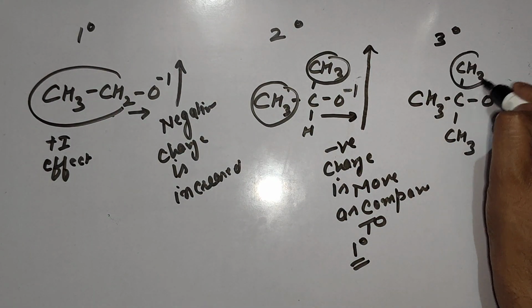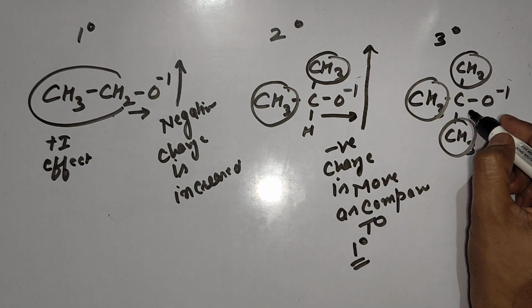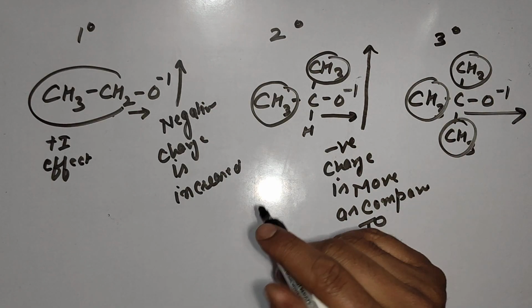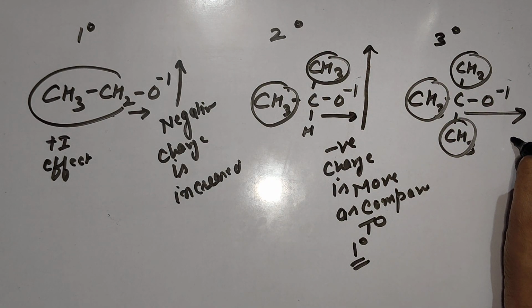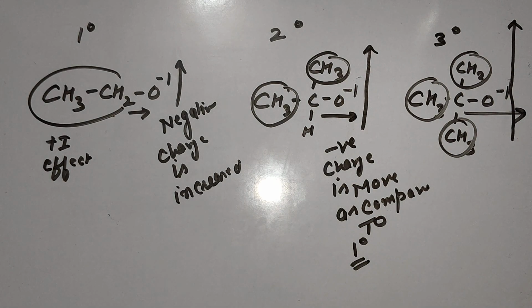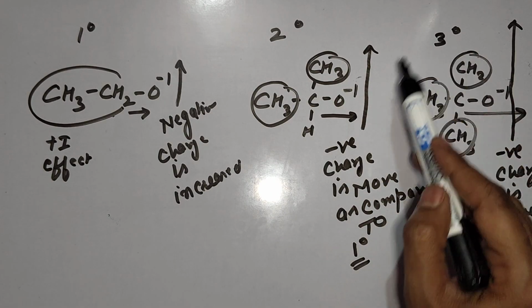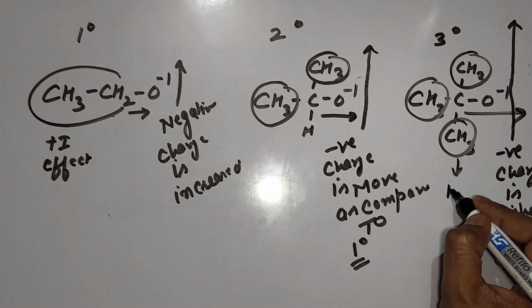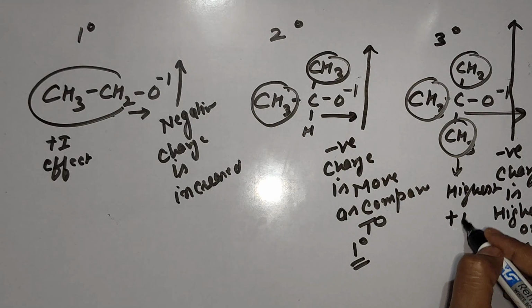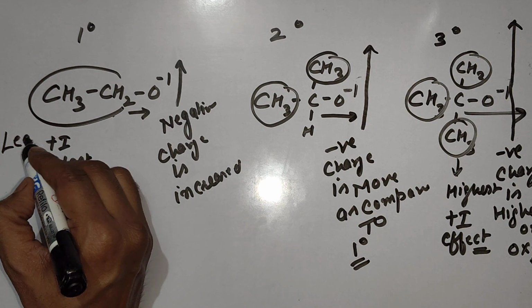Go for 3 degree. Already negative. More alkyl groups are there, pushing electrons too much toward oxygen. A lot of electrons are pushed toward oxygen. So the negative charge of oxygen will be highest here. Negative charge is highest on oxygen due to high plus I effect. Here we have the highest plus I effect. Here we have the least plus I effect.